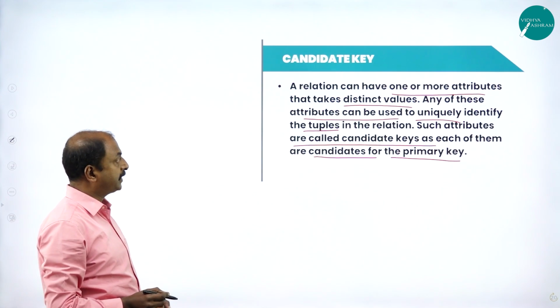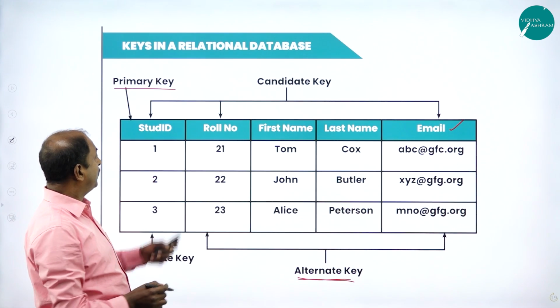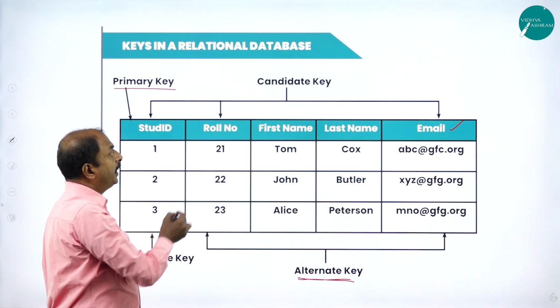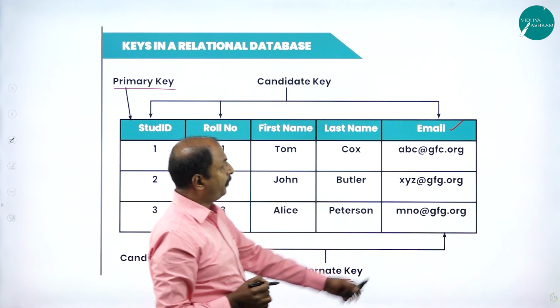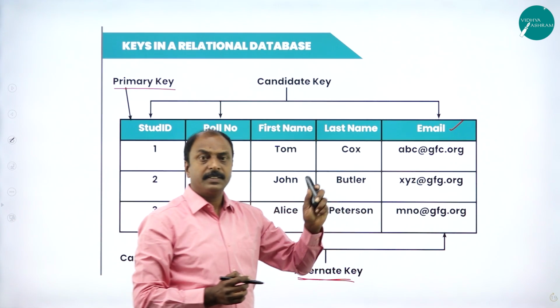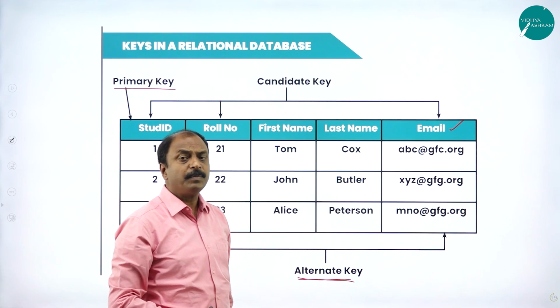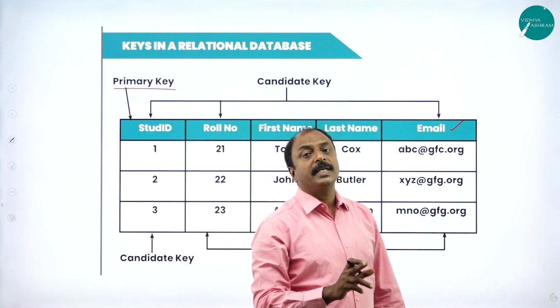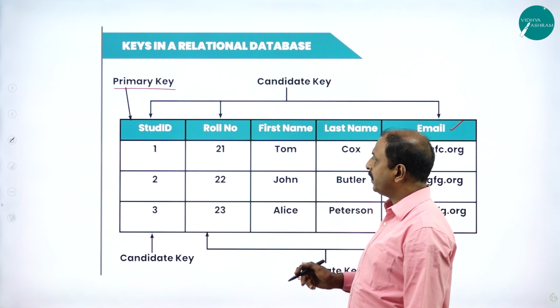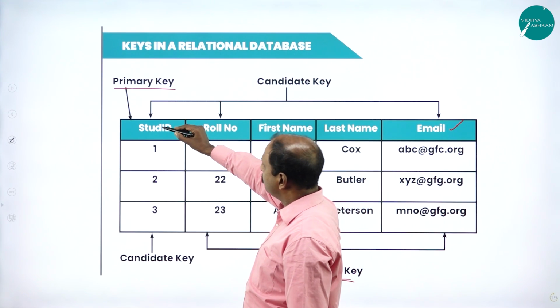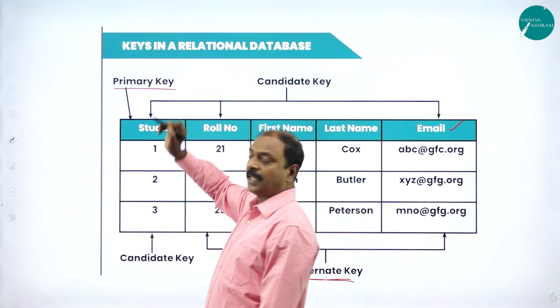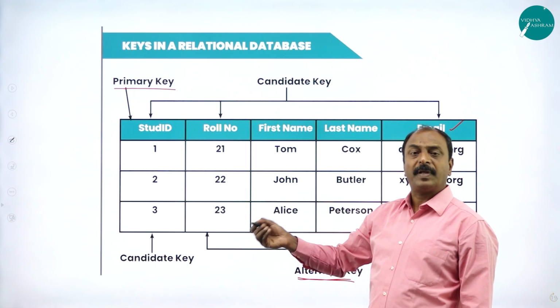Here, if you look at the example, student ID is unique and roll number is unique. Even email ID is unique or different from student to student. But the designer, the user, has taken the student ID as the primary key. It is referred to as the primary key.